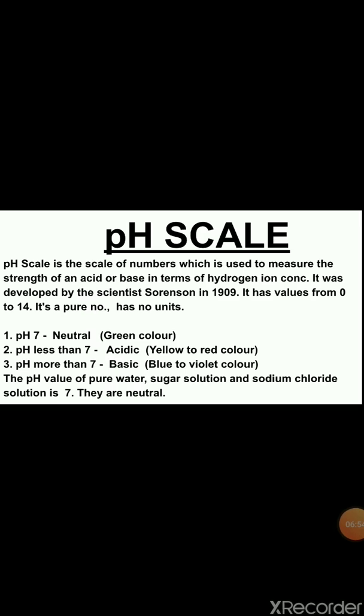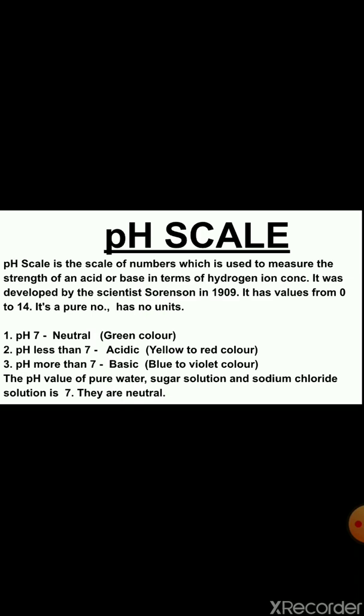Okay, the next topic is pH scale. The pH scale is the scale of numbers which is used to measure the strength of an acid or base in terms of hydrogen ion concentration. It was developed by scientist Sorensen in 1909 and it has values from 0 to 14. The pH scale is a pure number and it has no units. It means whenever you are writing about pH scale, you are writing numbers like 0, 1, 2, 3, 4